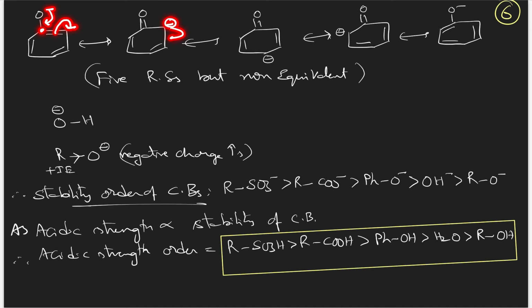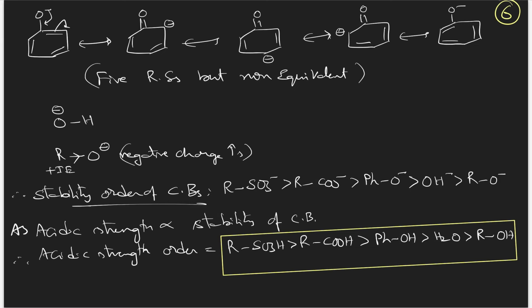Now this negative charge will form the bond here, so this pi bond will shift onto the para position like this. And this negative charge will shift here, so this pi bond will shift onto the next ortho position like this. And this negative charge will form the pi bond, so this pi bond will shift onto oxygen as this. That means the phenoxide ion negative charge is going into delocalization with the benzene ring and forming 5 resonance structures.